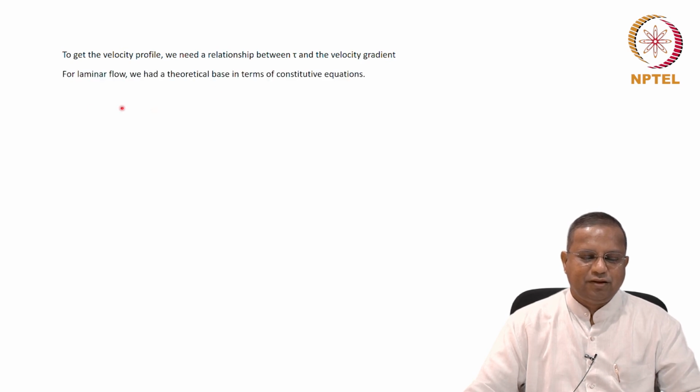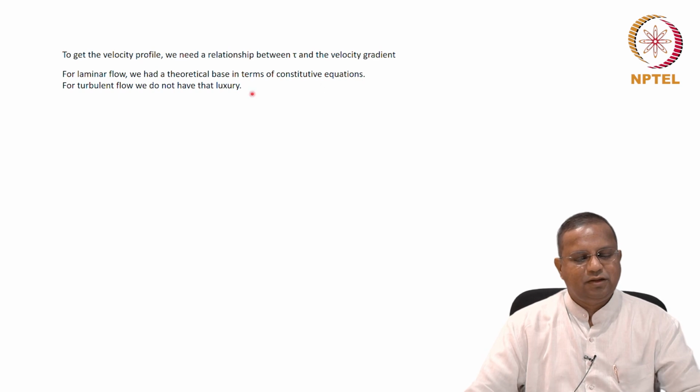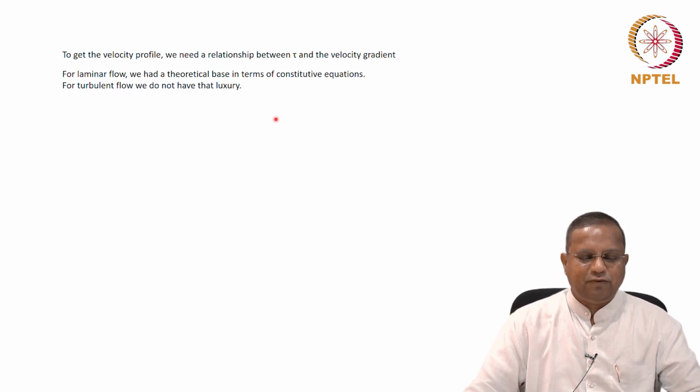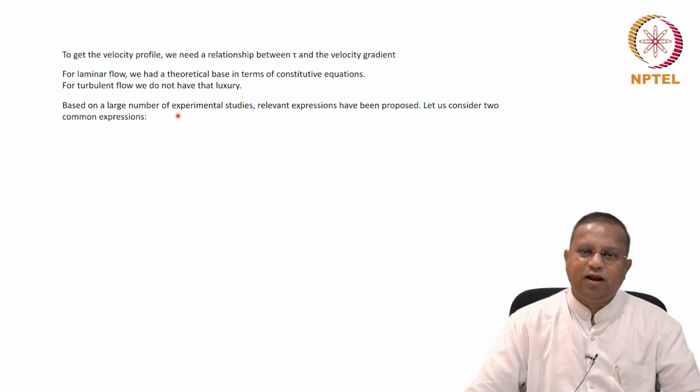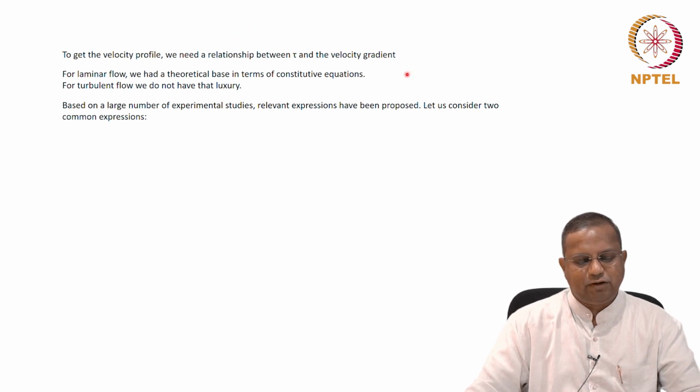For laminar flow, we had a theoretical base in terms of constitutive equations, Newton's law of viscosity. We don't have that kind of thing here. However, based on a large number of experimental studies, relevant expressions for the relationship between tau and the velocity gradient have been proposed.